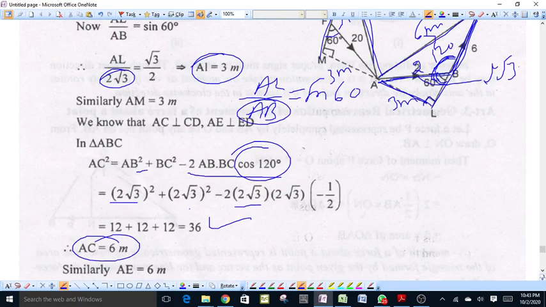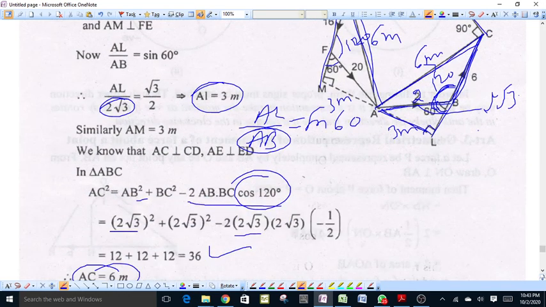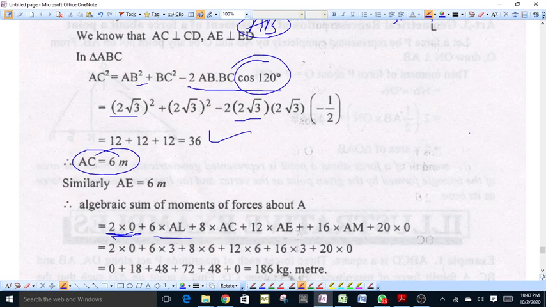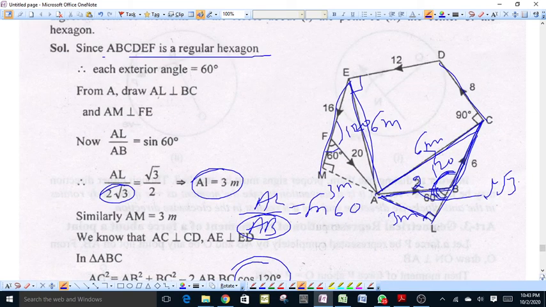Similarly, magnitude of force along CD and perpendicular distance AC. Next, force along DE, which is equal to 12, and perpendicular distance equal to AE.